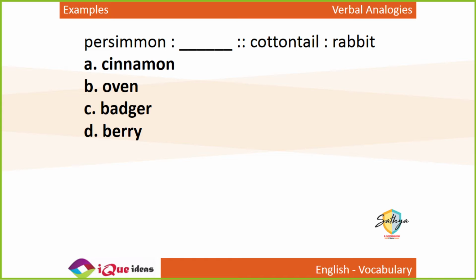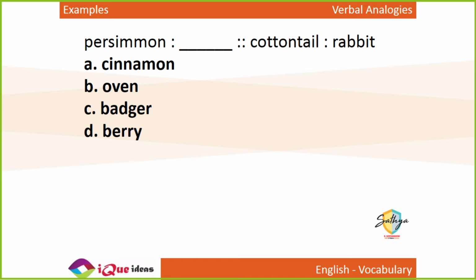Persimmon is to dash as cottontail is to rabbit. Lot of words here which you might not know. So persimmon is actually a type of fruit. Cottontail is a type of rabbit. Cinnamon is a spice. More specifically, it's a dalchini.